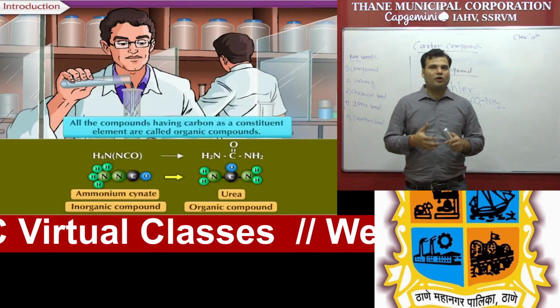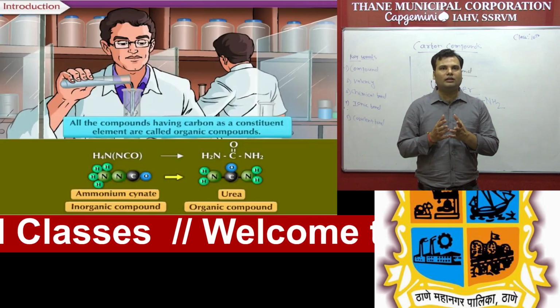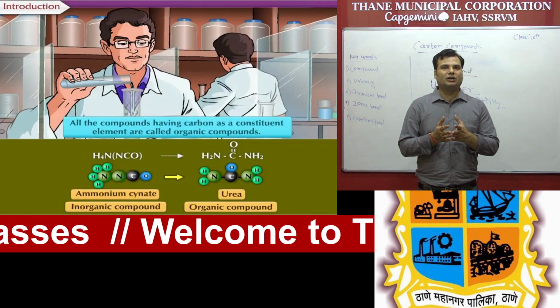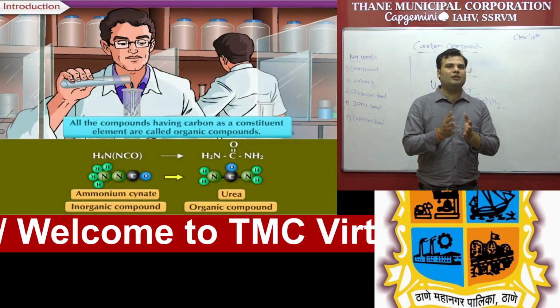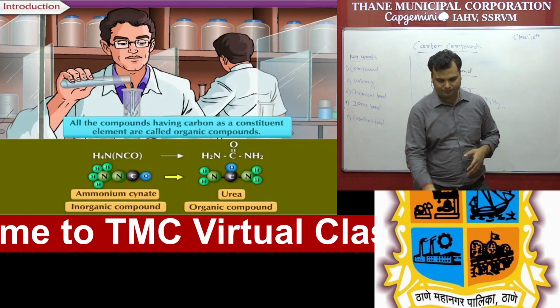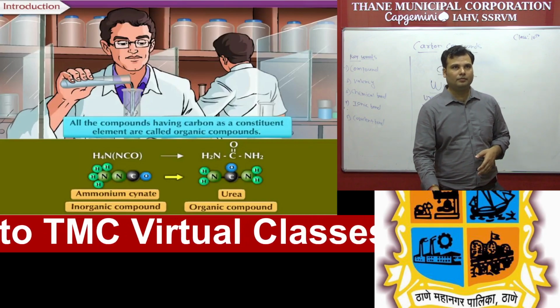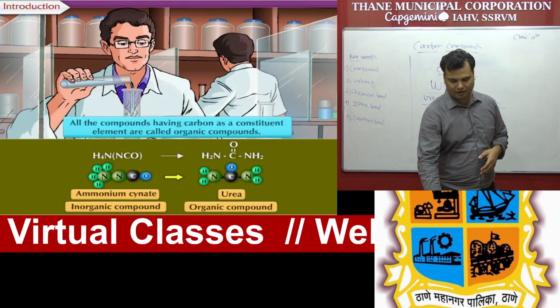So the modern definition of an organic compound is that all organic compounds contain the essential element, carbon, and some other elements like hydrogen, oxygen, sulfur, nitrogen. So all these compounds have the main element, carbon.